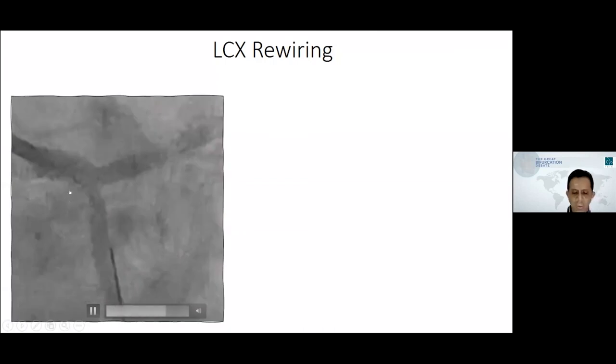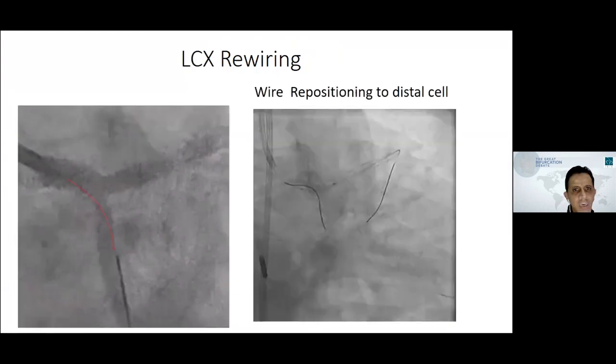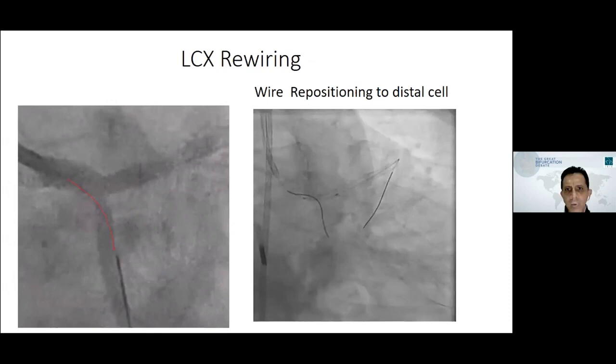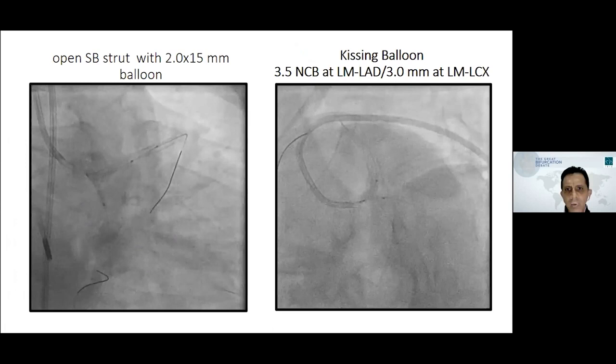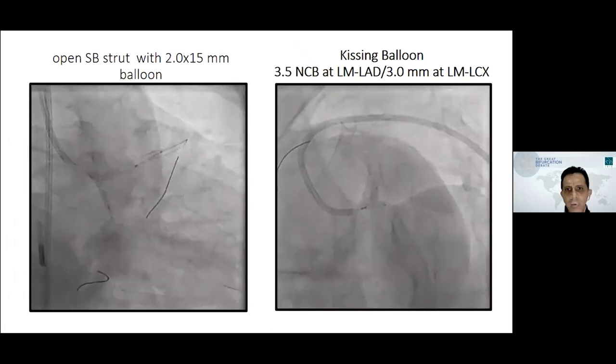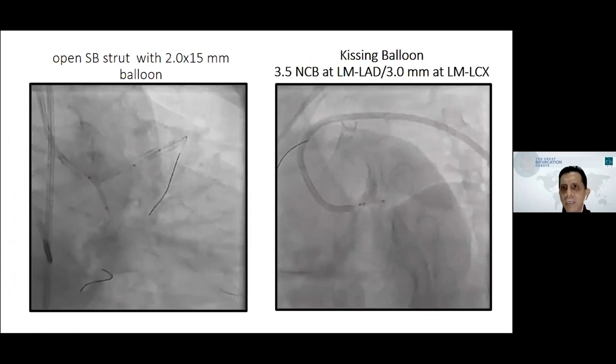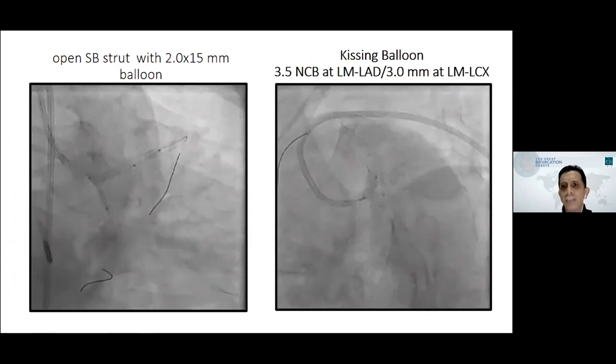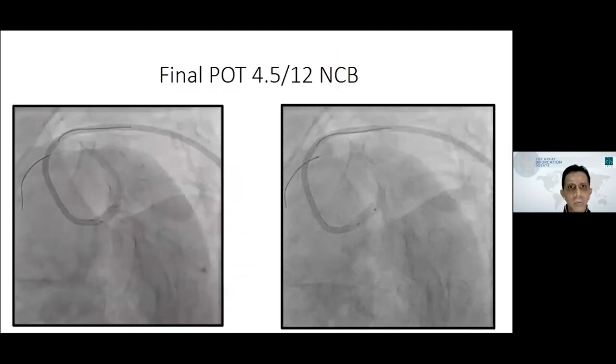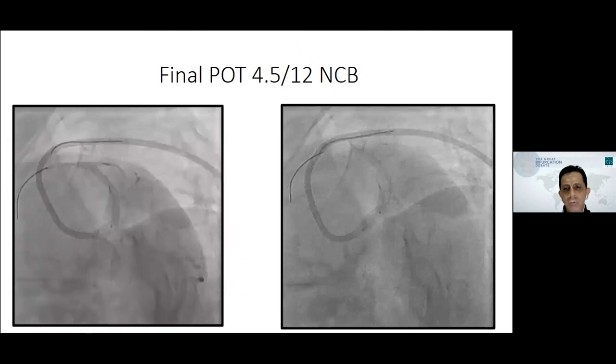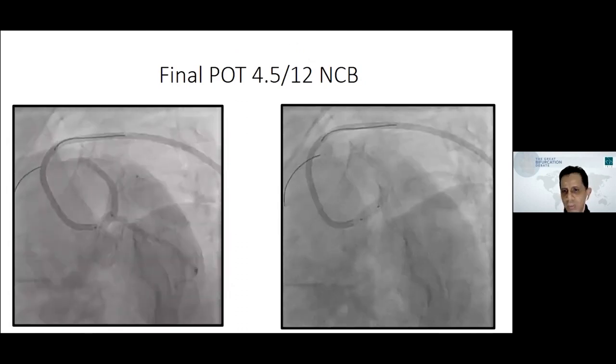Yes, we can see. That's why we repositioned to distal. Then after opening the strut using a 20 millimeter balloon, we did kissing balloon using a 3.5 non-compliant balloon at the left main LAD after sequential balloon dilatation. And then we did kissing balloon, and final POT using 4.5, as you appreciate here.